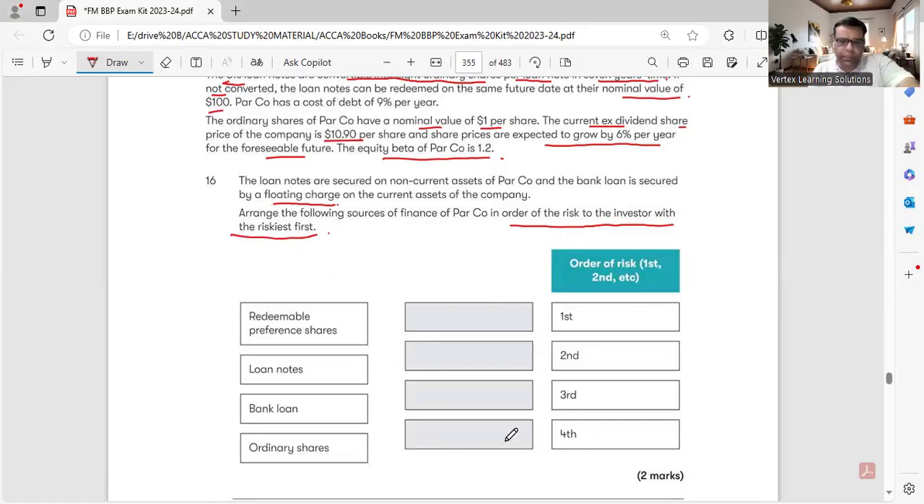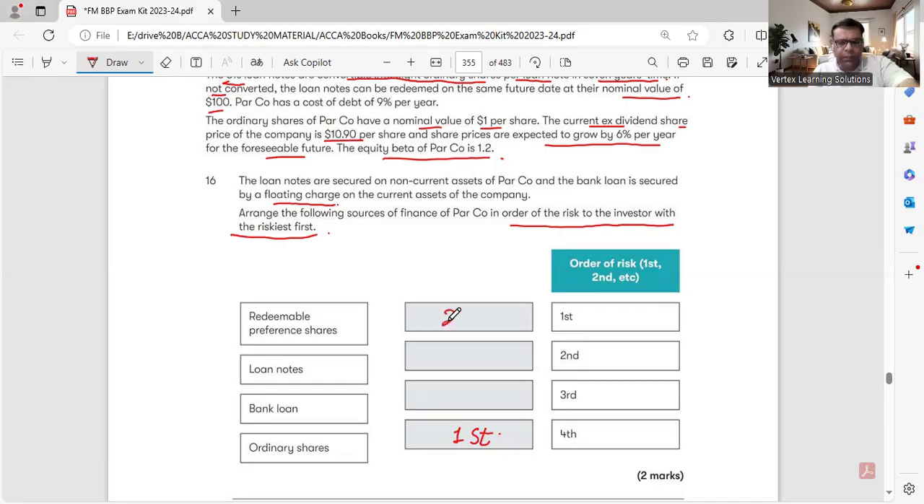So the first is always ordinary shares. Why? Because they are the owner of the company and they don't have any non-current asset as a backup, providing them any security that in case of bankruptcy these assets will be saleable to recover their investment. So this will not happen.